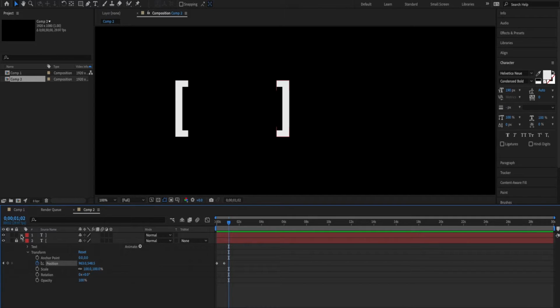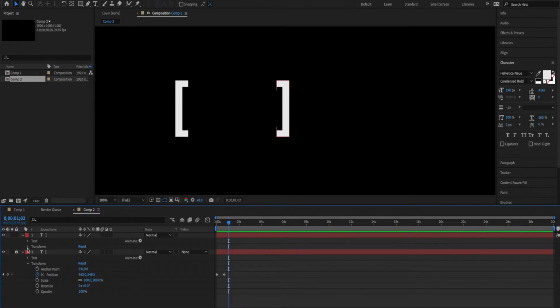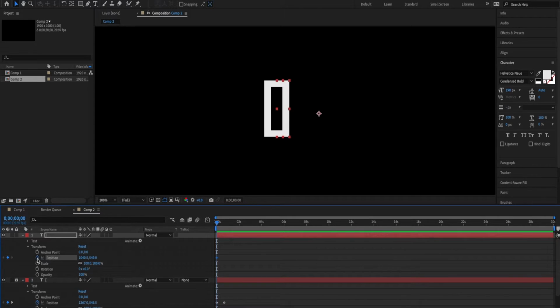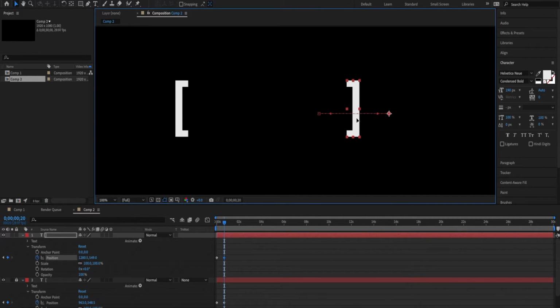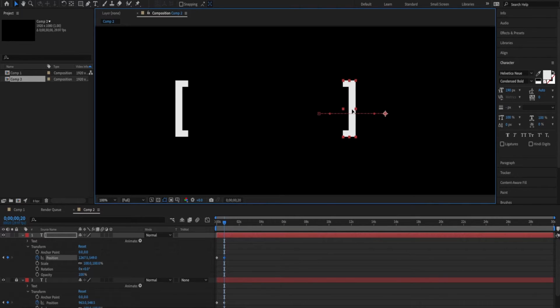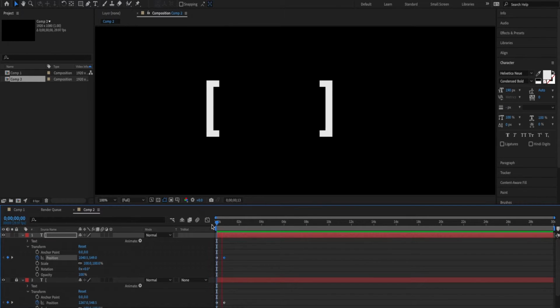Now we want to repeat the same steps for the right bracket. Click the arrow on the right bracket's layer, then click Transform. Now click the stopwatch next to Position. Make sure the marker is at the beginning of the timeline beforehand. Move the marker to the 0.20 second mark and drag it to the right to resemble the Adult Swim logo. Play it back to make sure that both brackets start and stop moving at the exact same time.